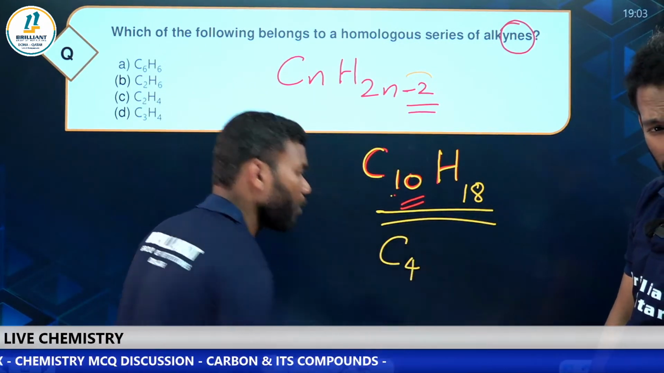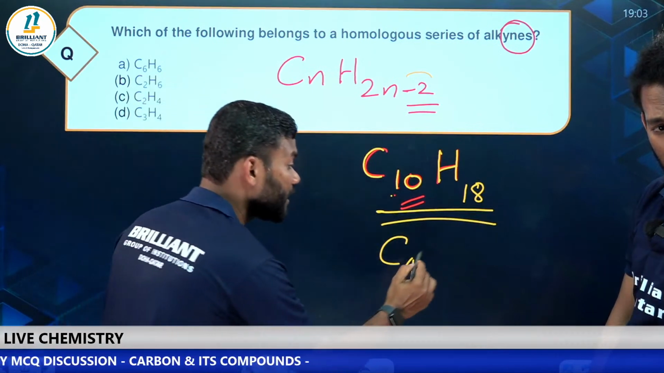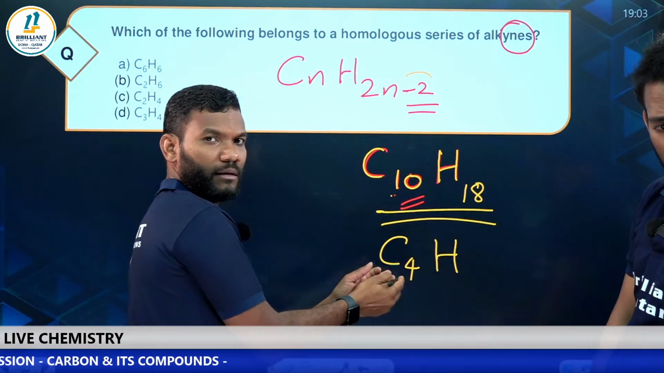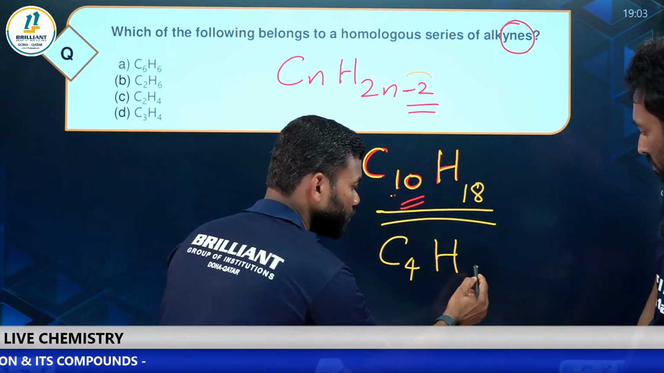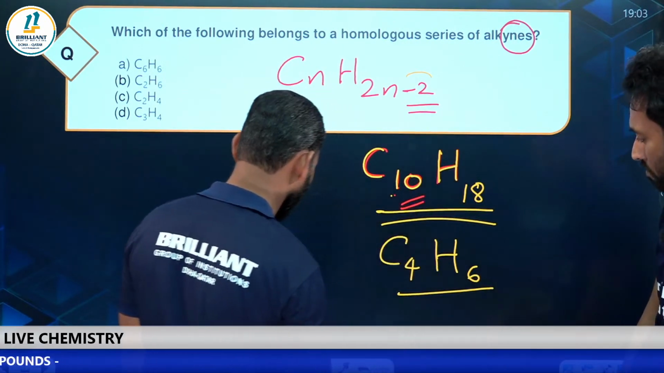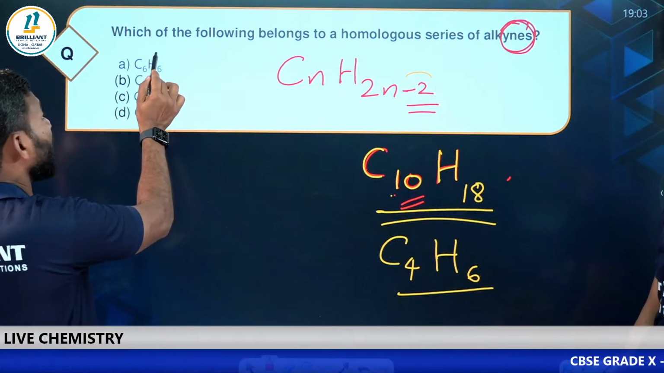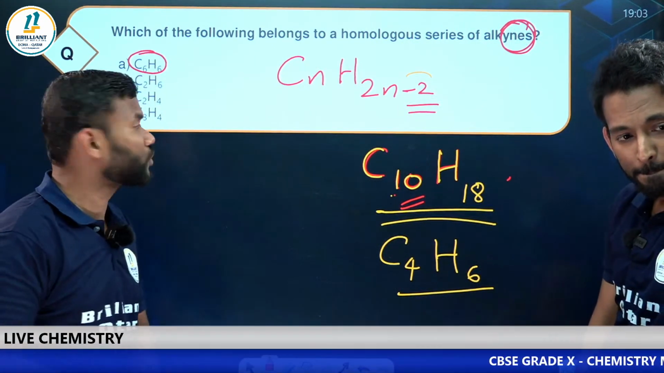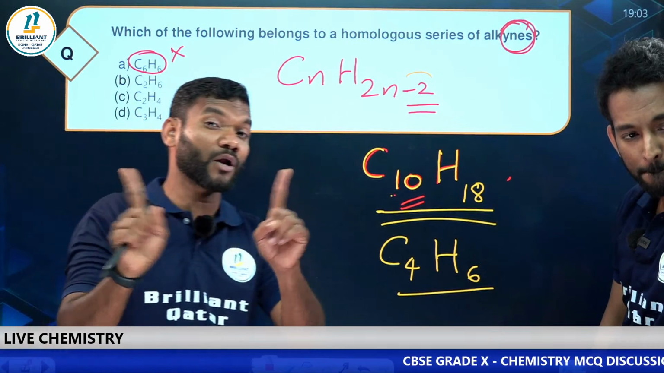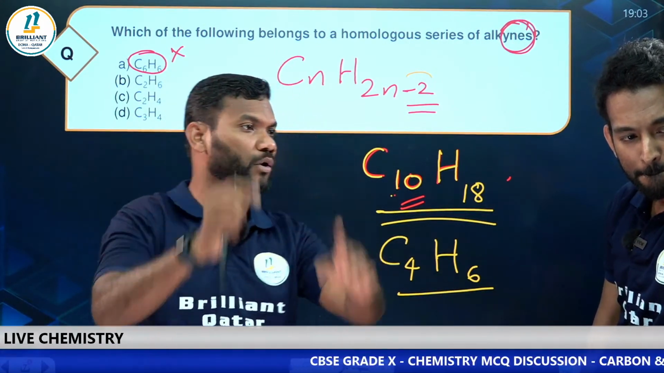Suppose carbon is 4. Can you tell me the hydrogen number? Double minus 2. What is the double? 8 minus 2, 6. Now look at here. Here carbon number and hydrogen number are the same. So surely you can say they do not belong to alkyne.